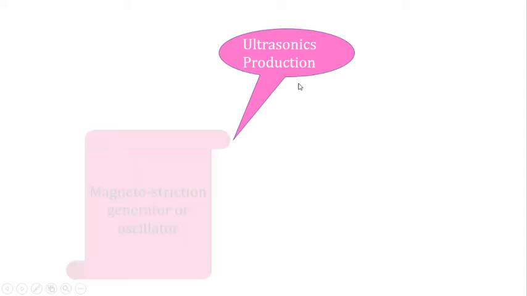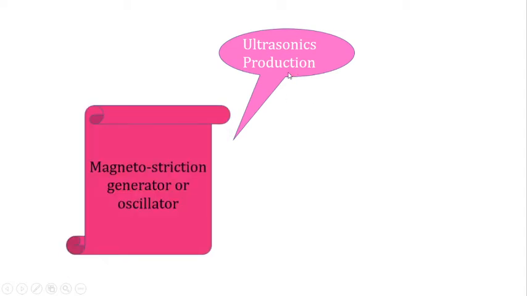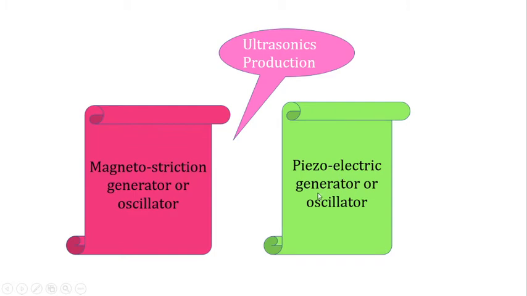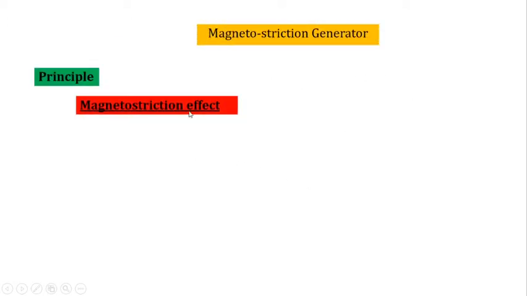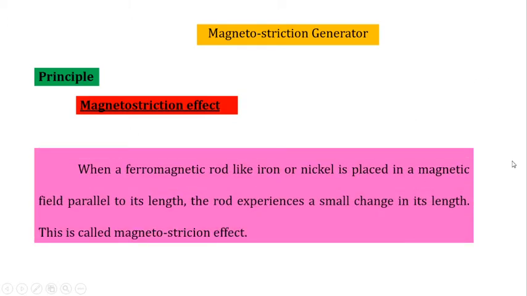So, ultrasonic production. Ultrasonic waves can be produced by popular methods: the magnetostriction generator or oscillator method, and the piezoelectric generator or oscillator. Among the methods of producing ultrasonic waves, the best method is the magnetostriction method. We'll see it in detail. First, the principle. The principle is based on the magnetostriction effect.